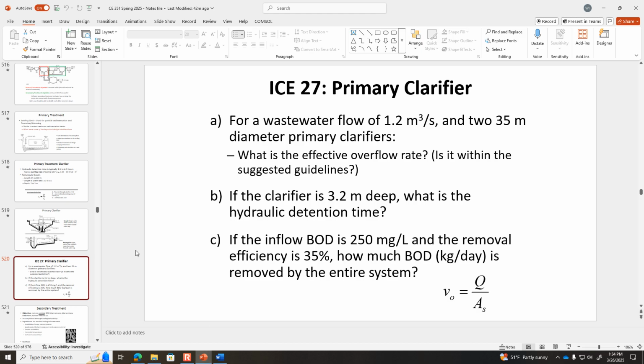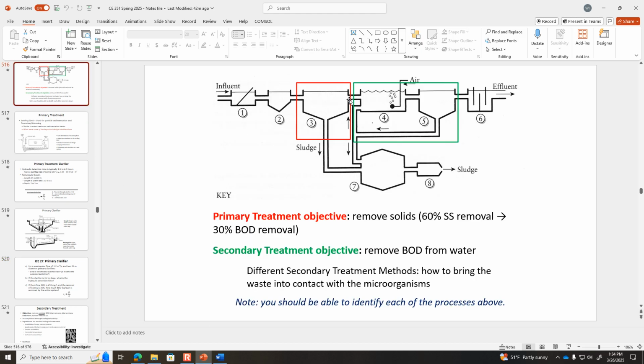For a lot of years, all they had was primary treatment. And then they just dumped the water from the top of the primary clarifier right into the river and let the sag curve do what it does. If there was too much BOD and it caused a bunch of fish kill, then they'd shrug their shoulders. Too bad. That's life for the fish.